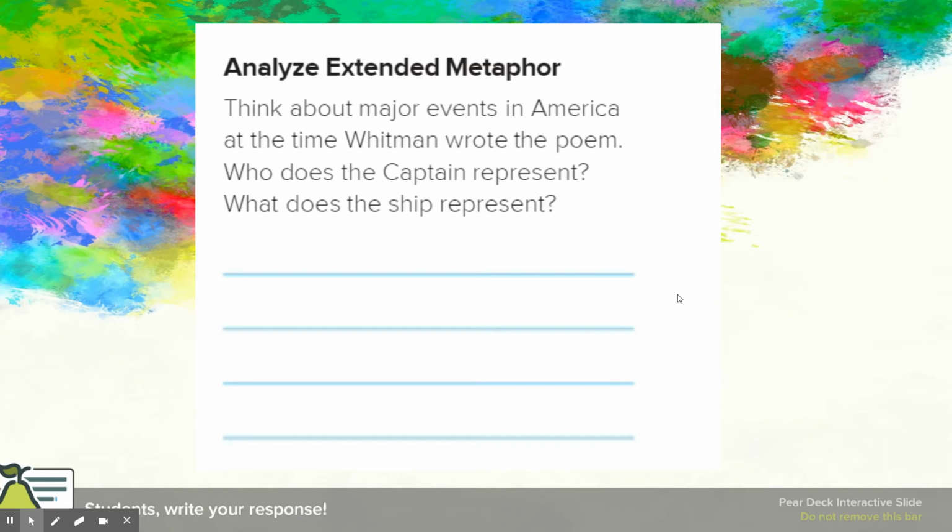And then think about major events in America at the time Whitman wrote the poem, which was the same time Lincoln was assassinated. Okay, so the 1800s. And who does the captain represent? What would the ship represent? So this is where symbolism comes into actual play here. What does the ship, what does the captain actually symbolize when it comes to those events that were happening at the time?